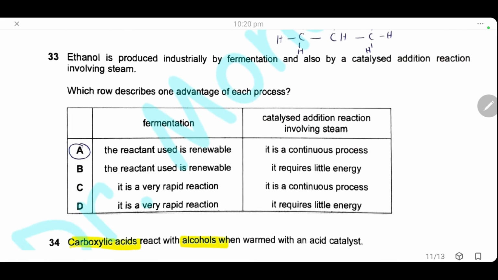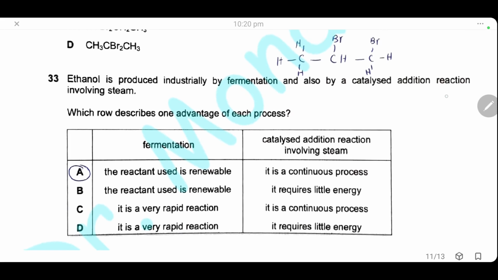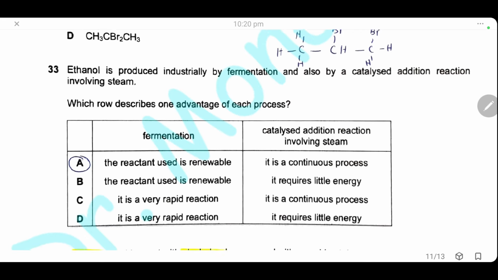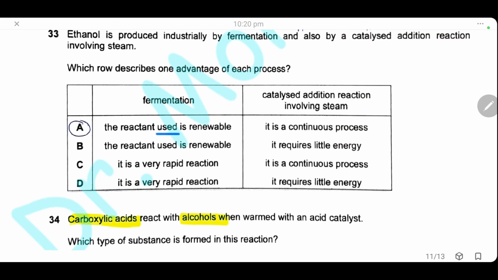33. Ethanol is produced industrially by fermentation and also by catalytic addition reaction involving steam. Which row describes one advantage of each process? Here, for the fermentation, we have the advantage that it is renewable material. Of course, it is not a rapid reaction. This is not what happens in fermentation. It's a slow process. So we will choose one of the reactants is renewable.